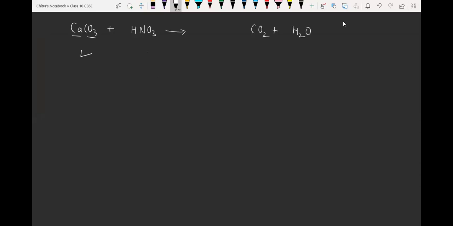For H2O we need two hydrogen atoms, but in HNO3 we have only one, so we have to multiply by a coefficient of 2. The next product will be calcium and 2 NO3, so we write Ca, in brackets NO3, and 2 here. So calcium nitrate, carbon dioxide and water are our products.